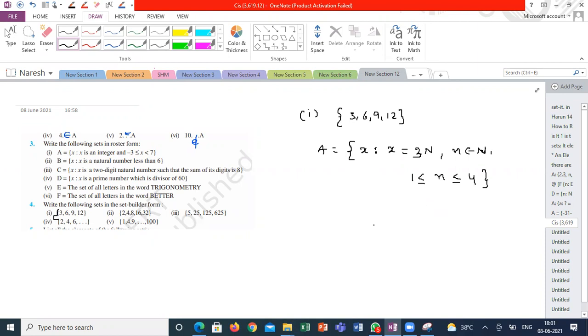I can also write like this: A is equal to x such that x is the first 4 multiples of 3, or multiples of 3 from 1, 2, 3, 4. Both statements mean the same, but the suggested one is only the first. I can't say this is wrong.